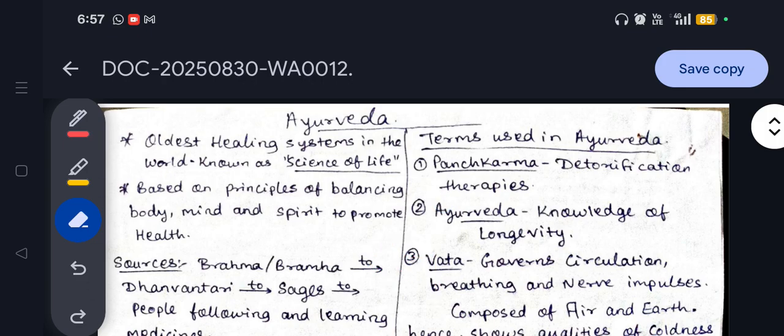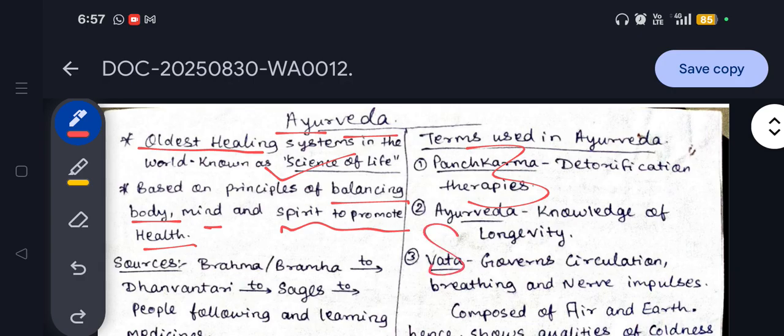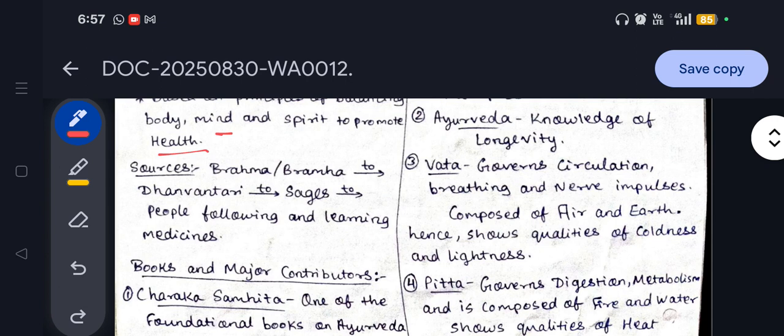So Ayurveda, as we know, is the oldest healing system and it is also known as the science of life. Ayu means age and Veda means knowledge, and it is based on the principle of balancing body, mind and spirit to promote health. So mind, body and spiritualism, all three components are important for the smooth functioning of a body.